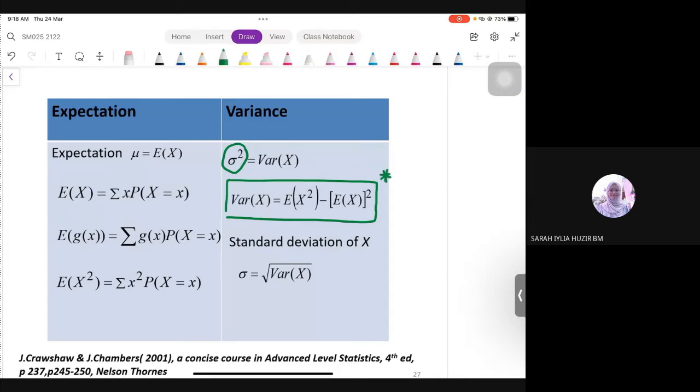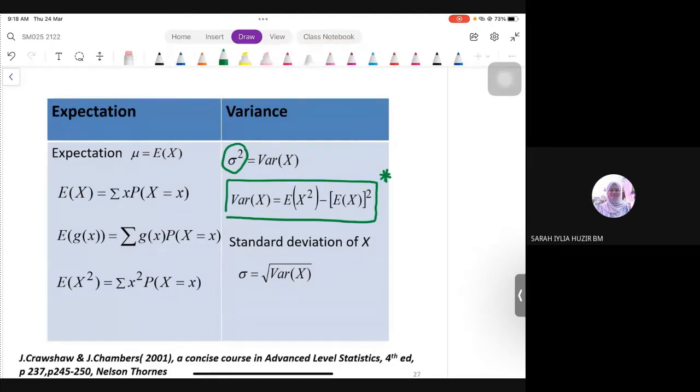Formula ni as far as I concern, dia tak ada bagi masa exam. Seingat saya. Tak ada, betul. Topik 9 tak ada langsung formula yang dia bagi masa exam. So, you have to remember this lah. Variance is EX squared minus squared of EX.